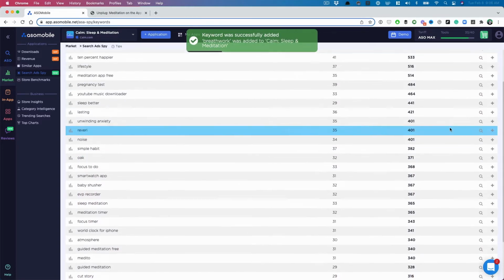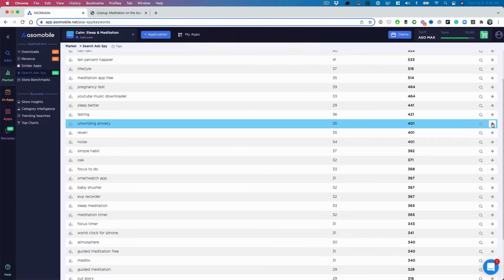Try to find if there's anything. Unwinding anxiety. This could be a name of an app, but it also could be a generic phrase too. So I kind of like Calm, right? I like terms like that. So there's potential for us to possibly rank for that keyword.